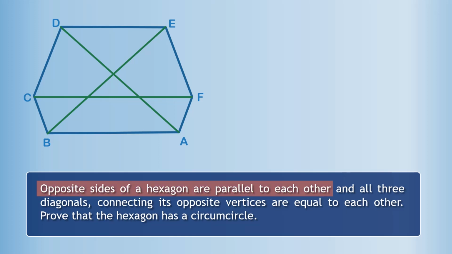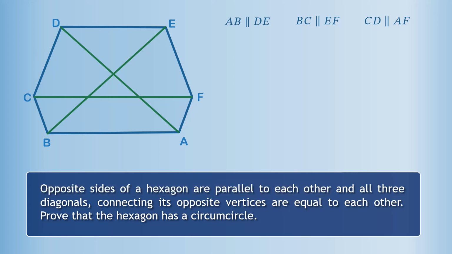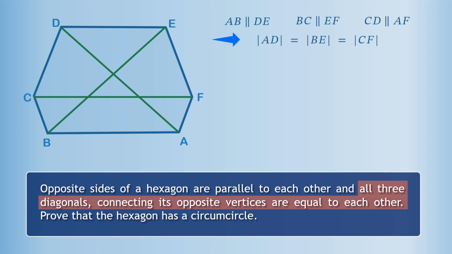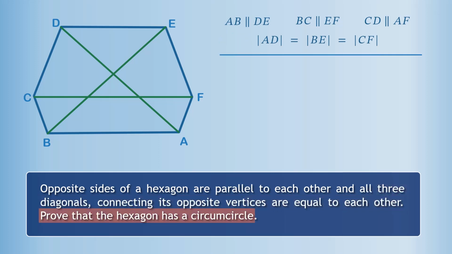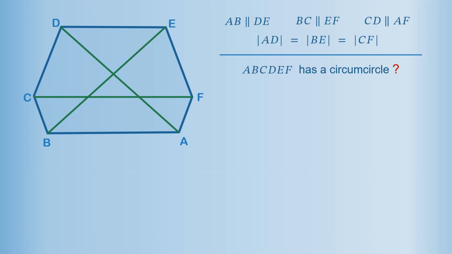The phrase "opposite sides of the hexagon are parallel to each other" means that AB is parallel to DE, BC is parallel to EF, and CD is parallel to AF. Also, all three diagonals connecting its opposite vertices are equal to each other. So, AD equals BE equals CF. And we need to prove that hexagon ABCDEF has a circumcircle. Try to continue from here.